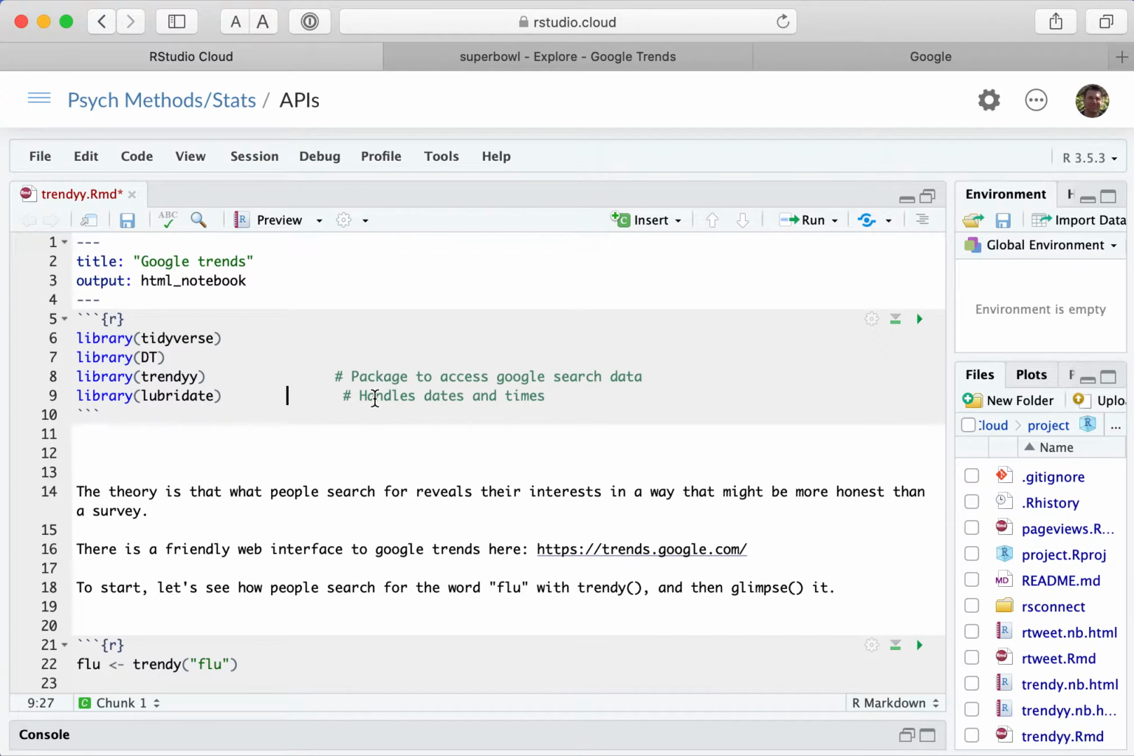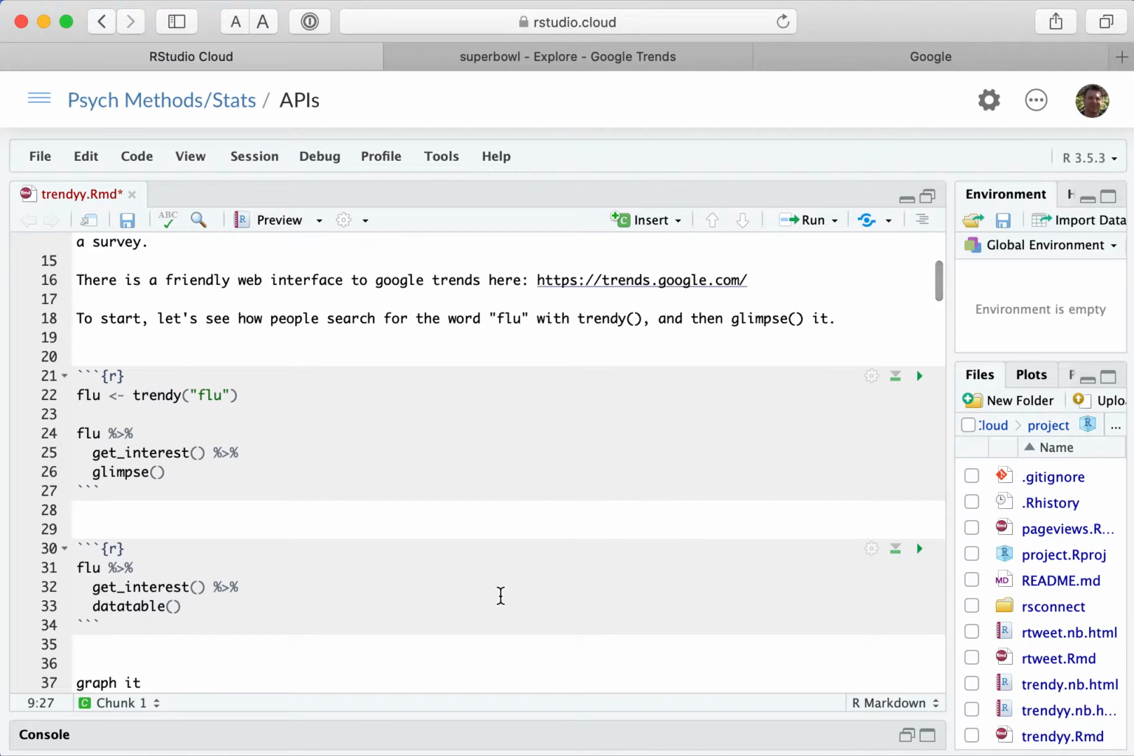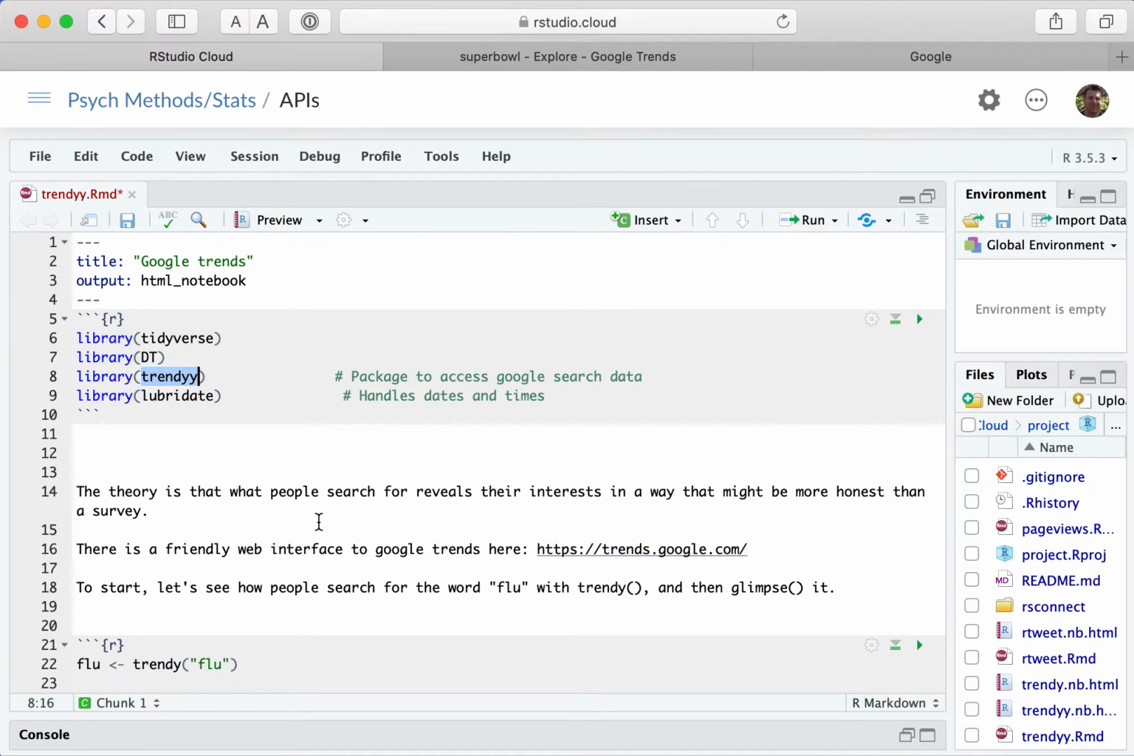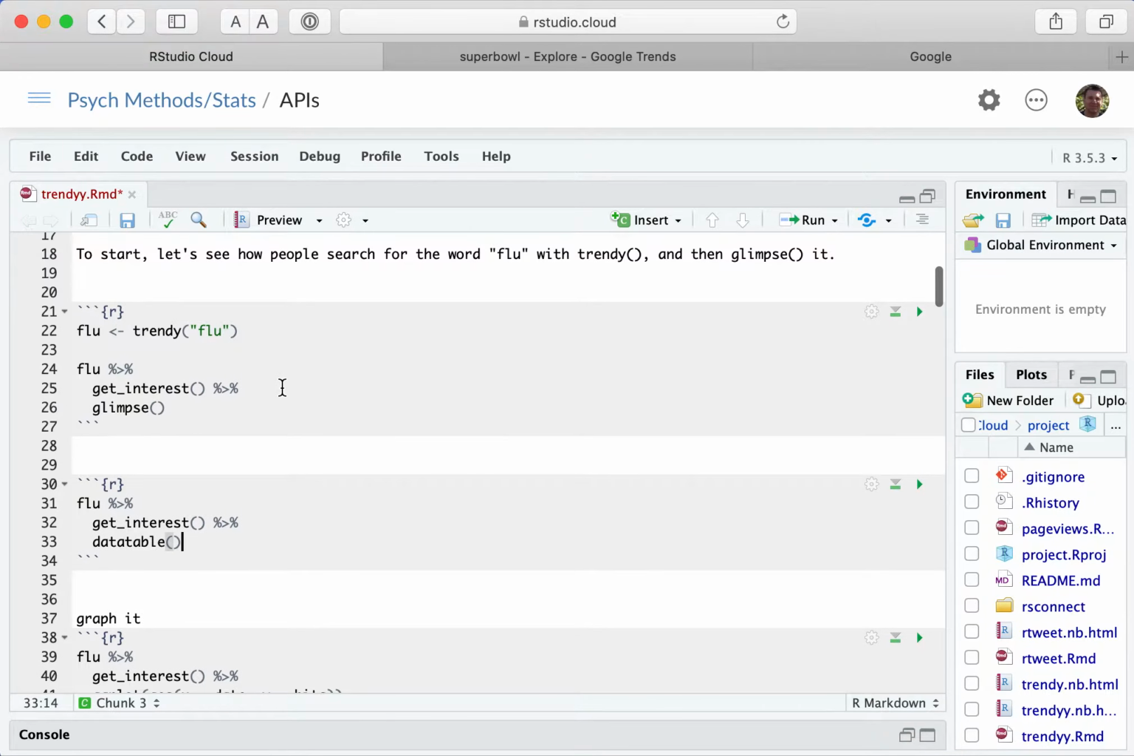You might get a message that says that the package is not installed. There might be a little banner that appears up here, and you can just click install to install Trendy or one of the other packages. Now the package is called Trendy with two Y's. The basic command is trendy with one Y.